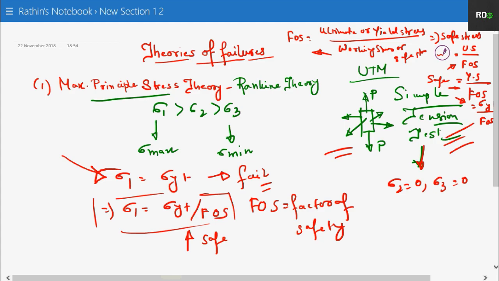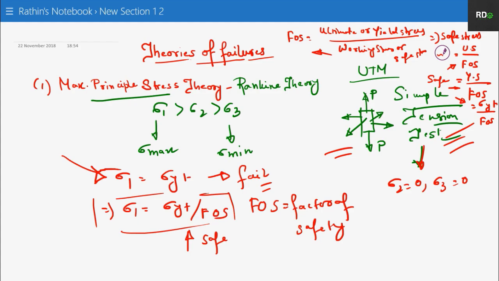If it is a brittle material, we will definitely consider the ultimate stress, and if it is a ductile material, we will consider the yield stress. This is the maximum stress. As you know, the factor of safety is nothing but the maximum stress by working stress or maximum stress by safe stress. So what will your safe stress become? It will be ultimate stress or yield stress by the factor of safety.